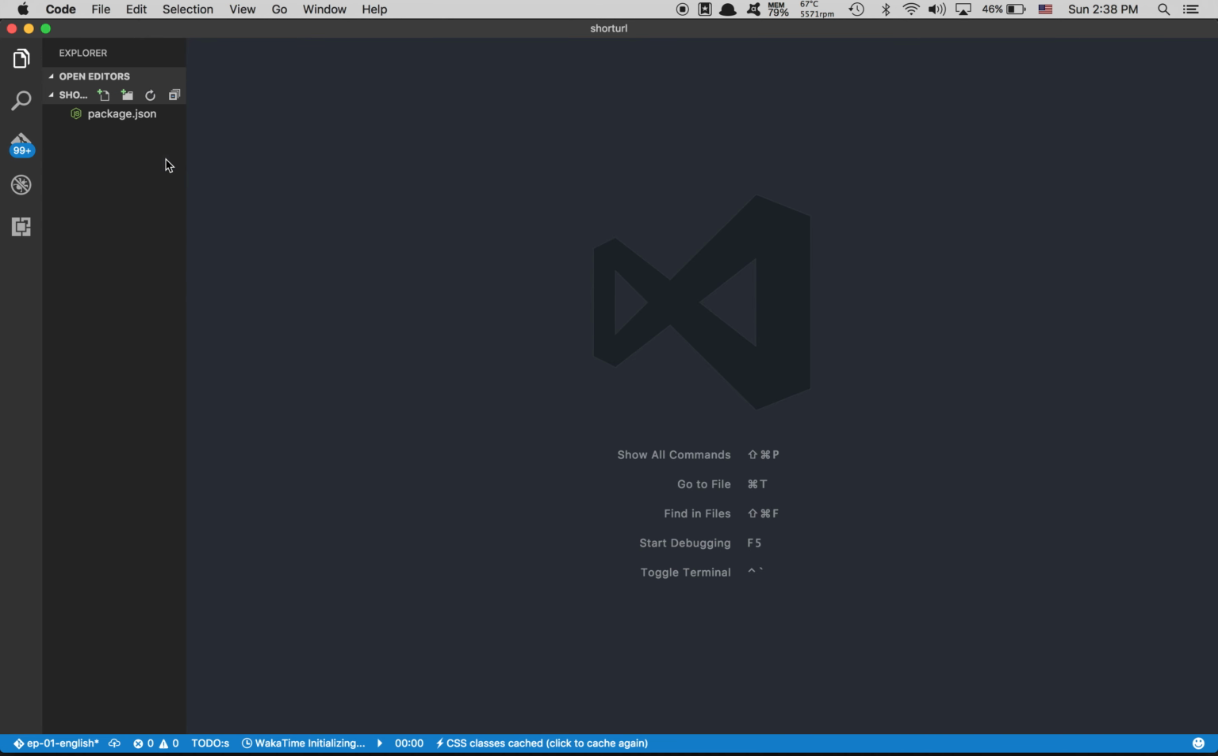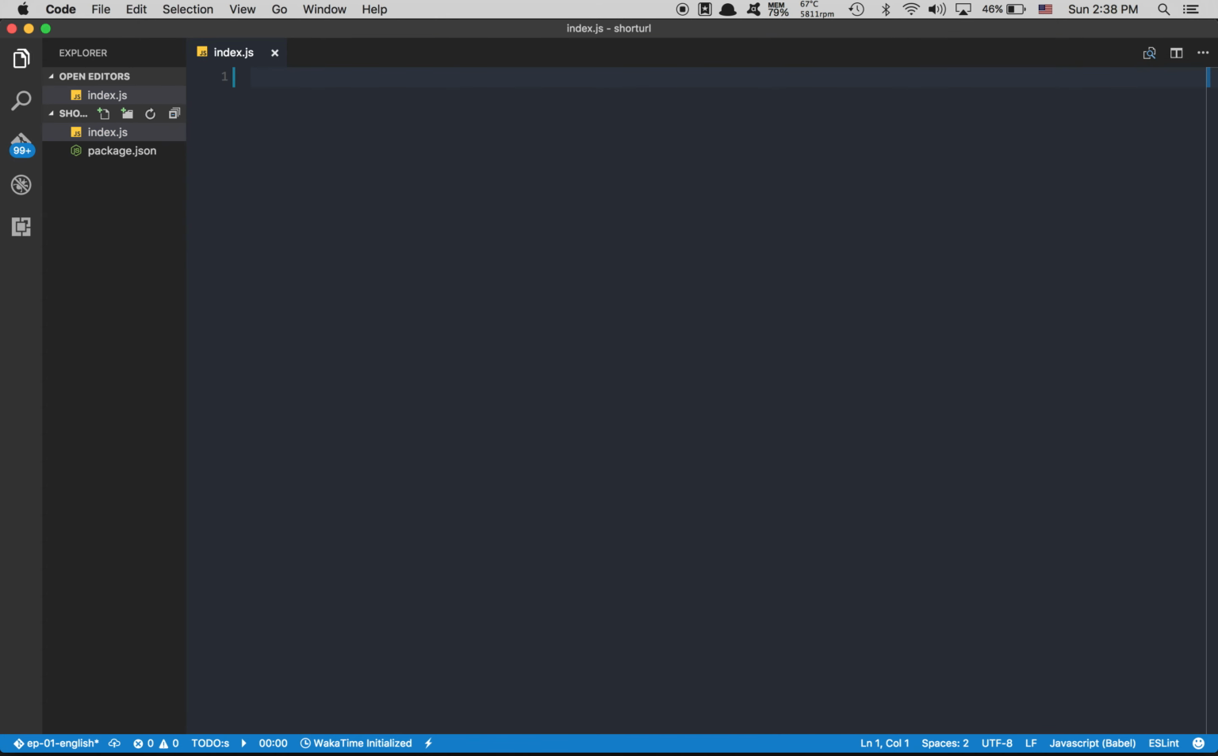So the first thing I'm going to create is a file called index.js. Like we all know, inside a server we need to call Express. So we're going to start with import express from 'express'. After that, I'm going to create my port.